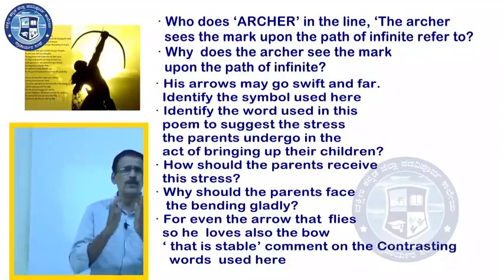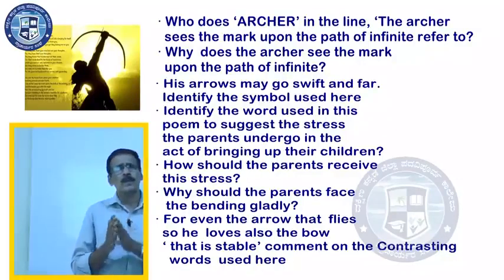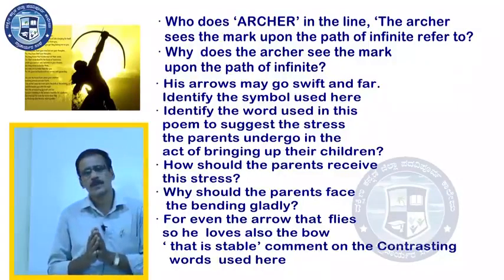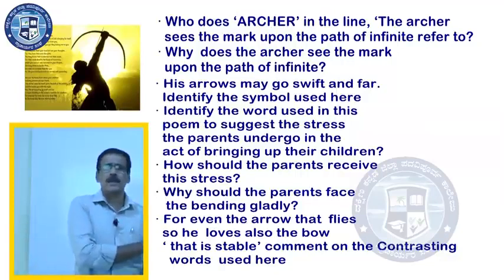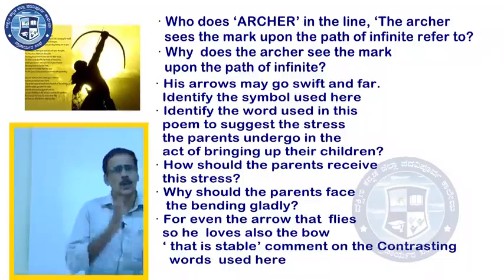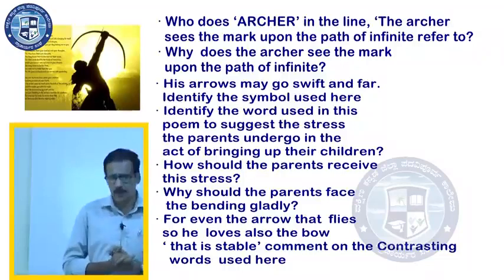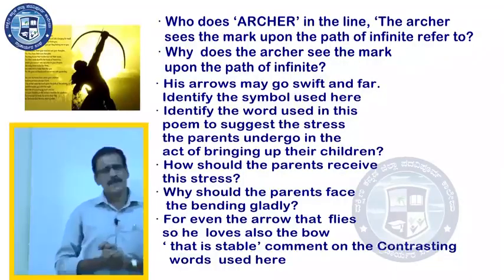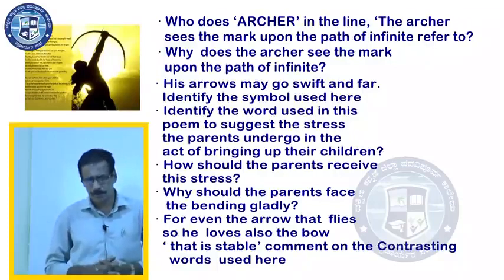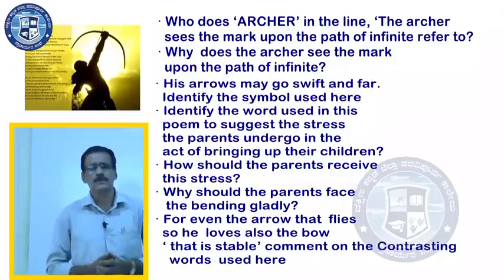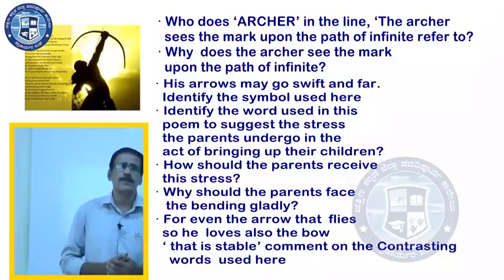So when you use certain words in a sentence, though they literally mean something, but actually mean something else, we call such words symbols. And symbolism is a wonderful thing in poetry.